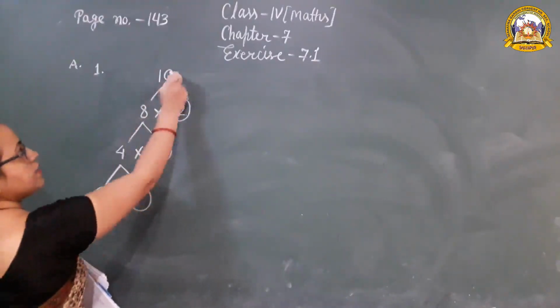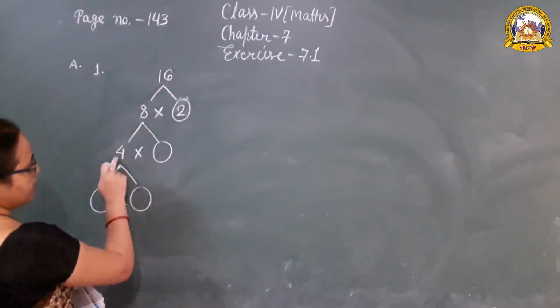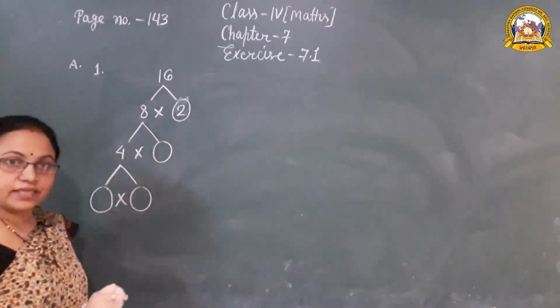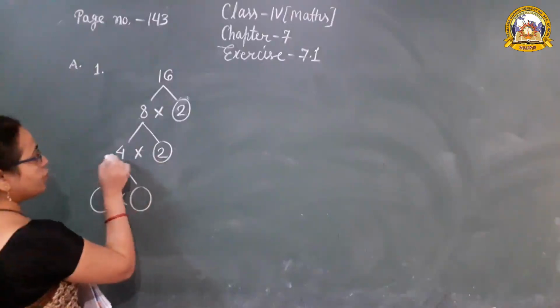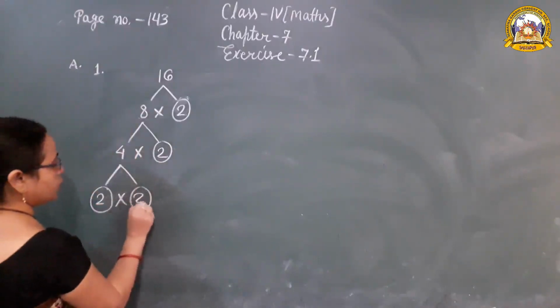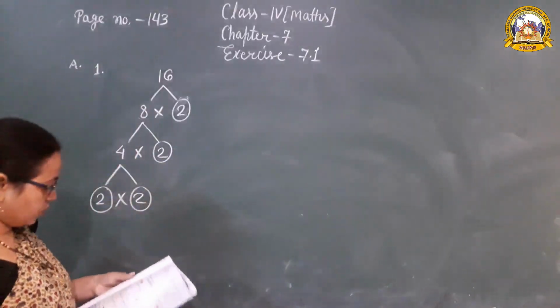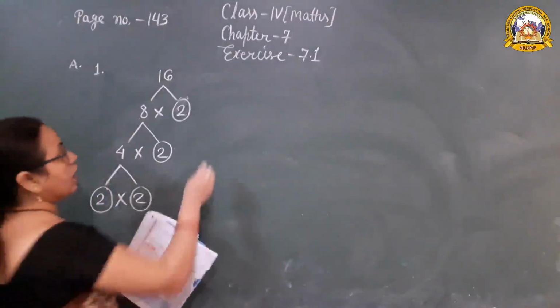2 adds a 16. Then which number comes here? So that is multiplied by 4, so we get the 8. 2 4s are 8. Then 2 2s are 4. Okay. So this time we have to complete the factor tree.